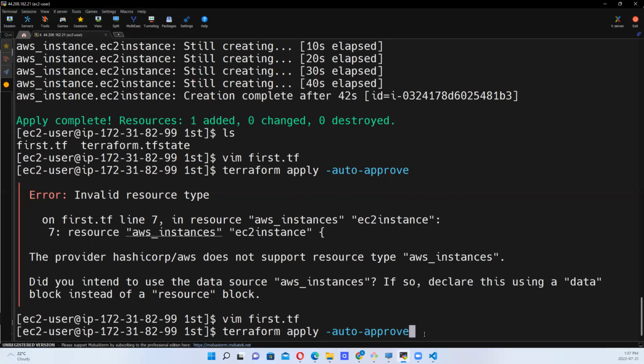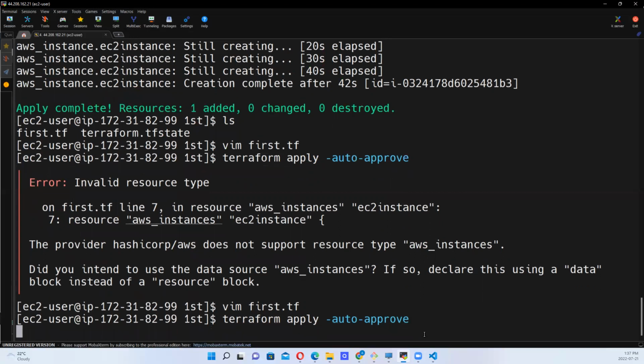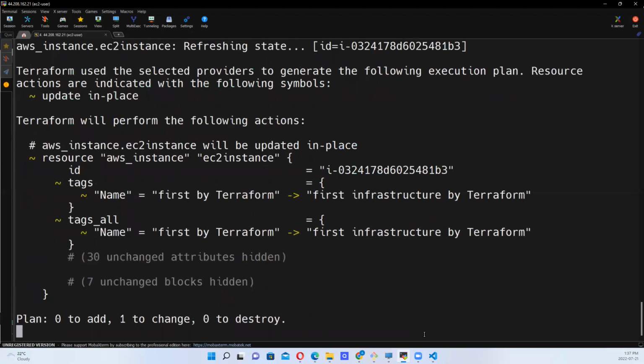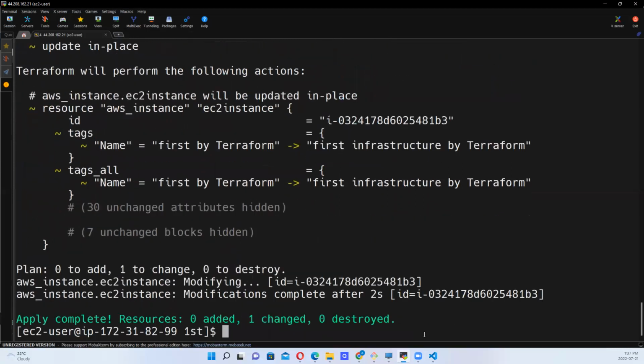We just want it to go straight to the point. So we run this and wait for it to get done. So now we can see apply complete, resources: 0 added, nothing was added, but 1 changed, and 0 destroyed. So there's been a change.